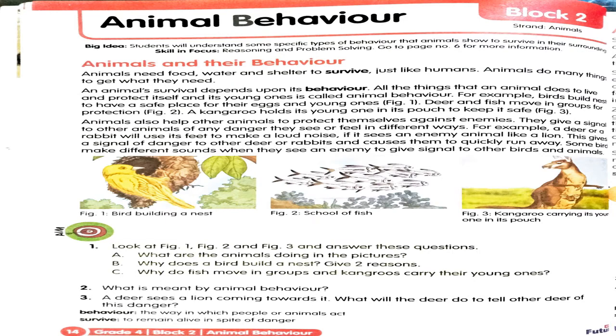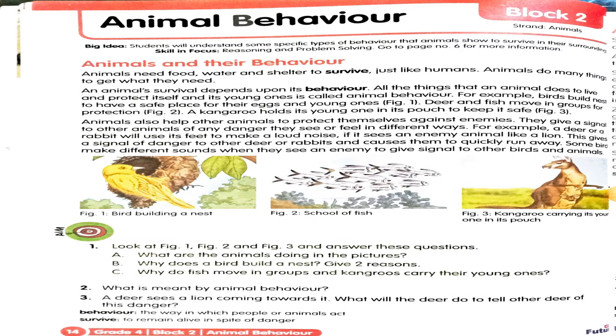In the same way, the deer and the fishes actually live in groups, they move in groups so that if any danger comes, they protect each other. This is for the sake of protection, they feel safe when they are together. And what about the kangaroo? The kangaroo carries its baby in its pouch. It keeps its baby in its pouch so that it is taking care of its young one. It is keeping it safe.